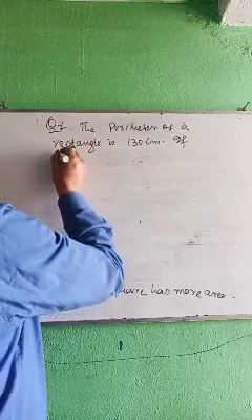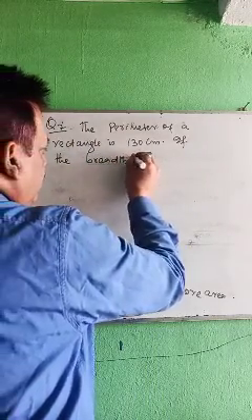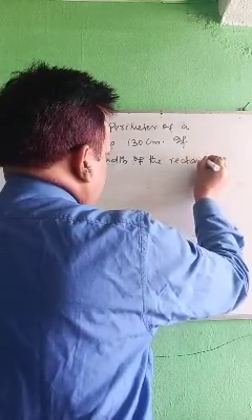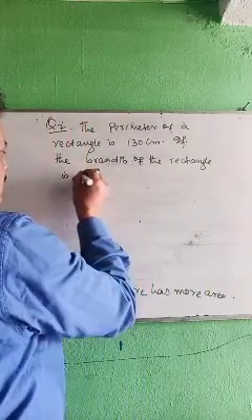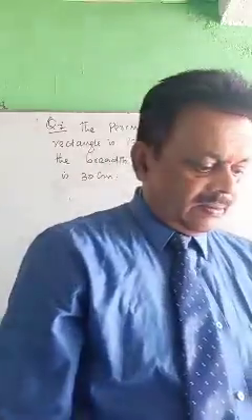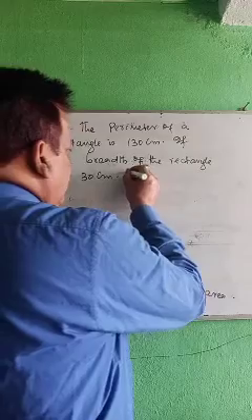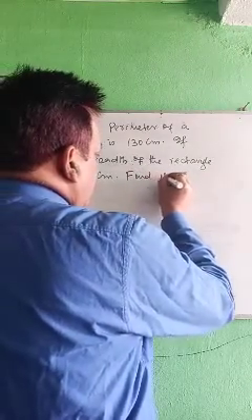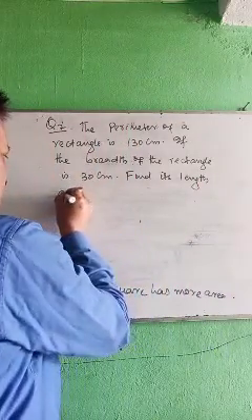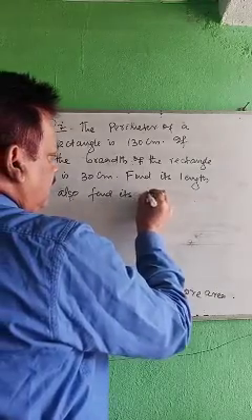If the breadth of the rectangle is 30 centimeter, then find its length, also find its area.